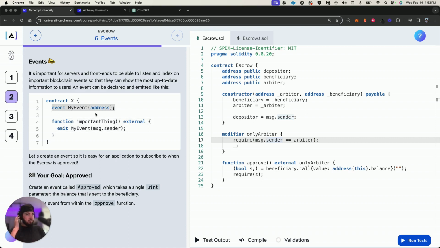My event is going to be this address is the event that's taking in. So our function can emit the event. We need to build the event, and then we can emit it, and then pass it, obviously, what's being emitted, which we've defined as an address.